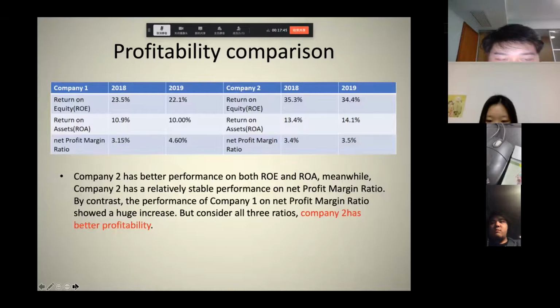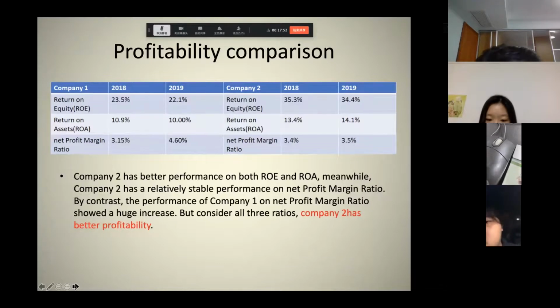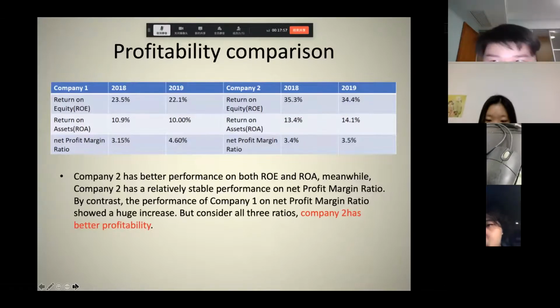So the next one is profitability comparison. Company 2 has better performance on both ROE and ROA. Meanwhile, Company 2 has relatively stable performance on net profit margin ratio.